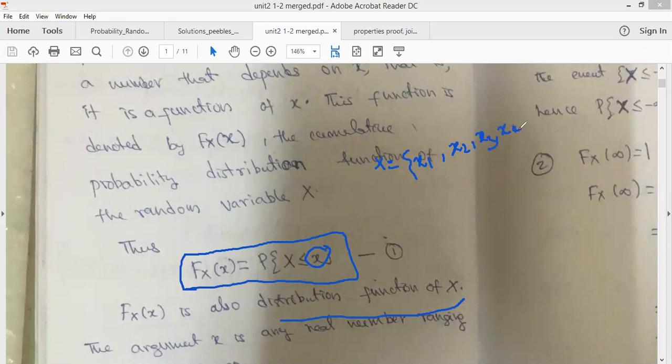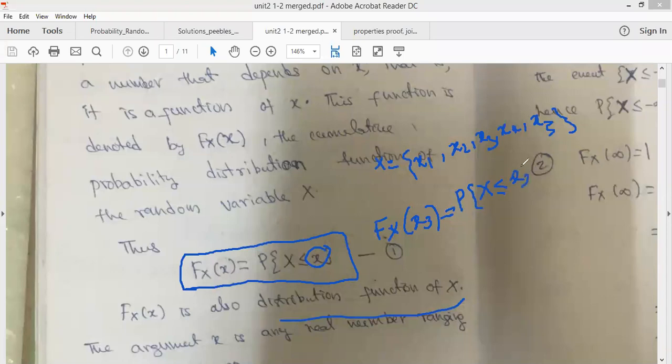These are the values of X. Now if you want to find out the cumulative distribution function at x3, how do you do it? We will be writing it like this: P of capital X less than or equal to x3.